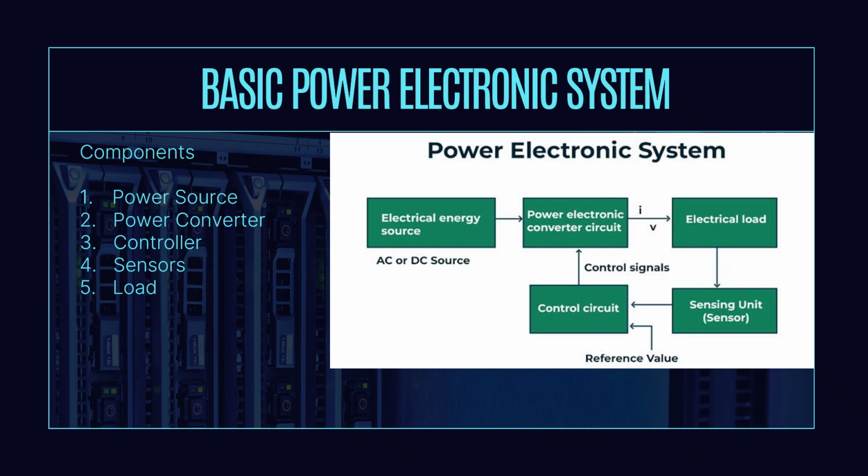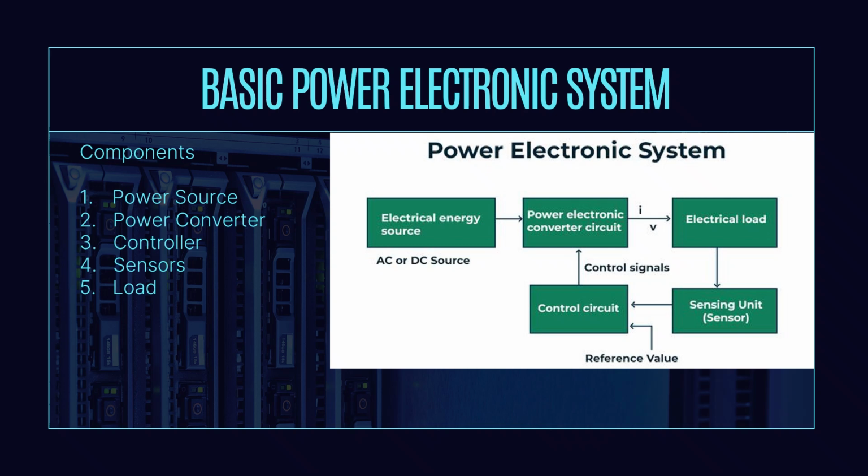It continuously monitors feedback signals such as voltage, current, temperature, and speed. Based on this information, it generates switching commands that regulate the converter's operation.